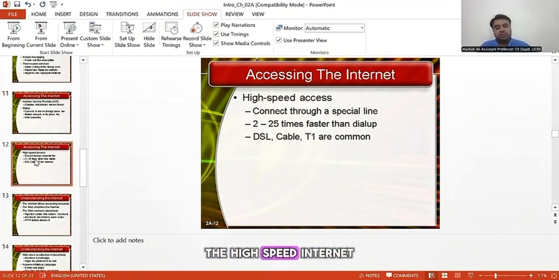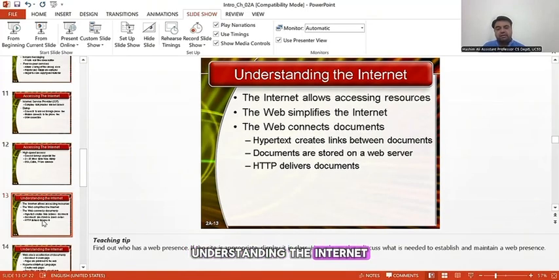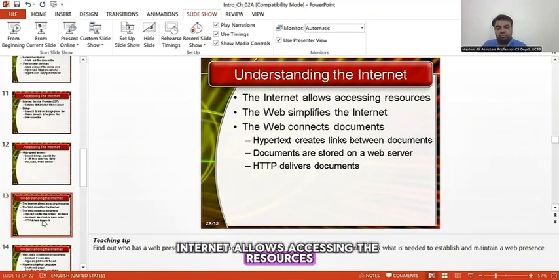Previously, high-speed internet connectivity was through DSL and cable, or what we commonly call T1 lines. Now we have replaced those T1 lines, DSL or cable with fiber optic communication lines, as provided by PTCL or Storm Fiber, etc. Understanding the internet allows accessing the resources.